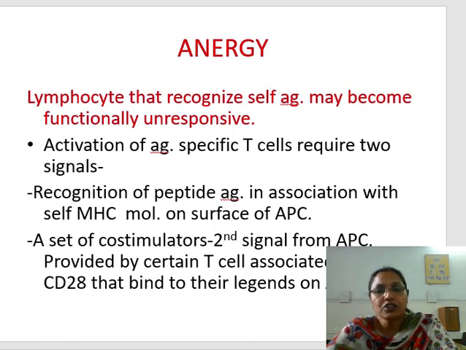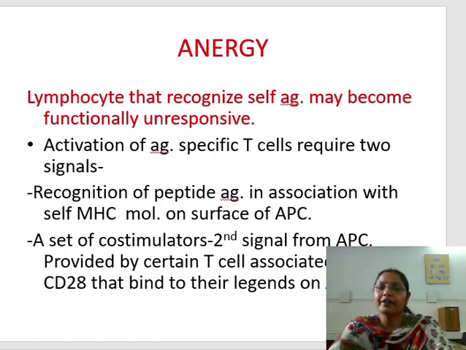If MHC2 is presenting the antigen along with the antigen presenting cells, then the CD4 cell recognizes that antigen. So the first signal is the MHC binding or presenting antigen to the CD4 T cell. Then one more signal is required for the interaction of the APC and the T cell, and that second signal is very important.